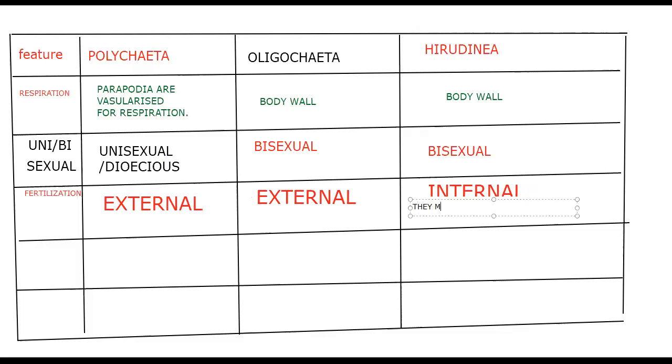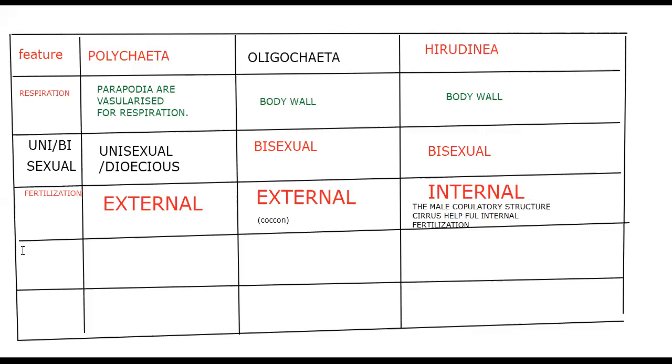The cirrus is helpful for internal fertilization. If you go for Oligochaeta, that is in a cocoon, in the case of earthworm I am talking about. So that's why we can say that is external fertilization only.